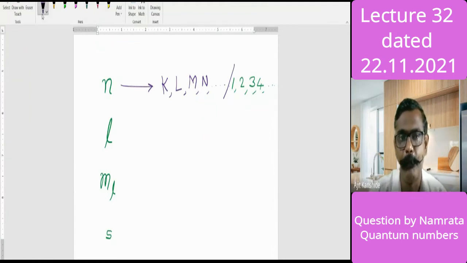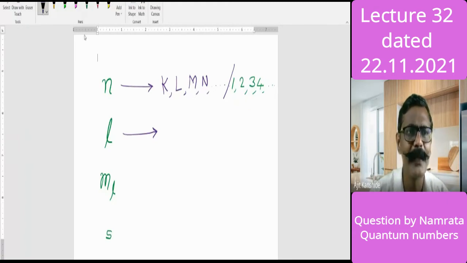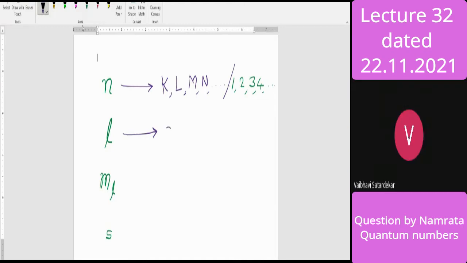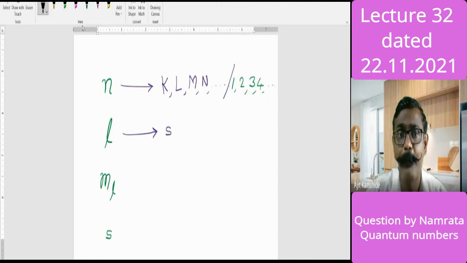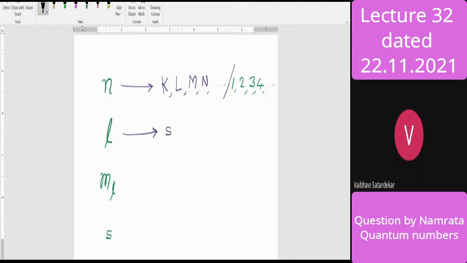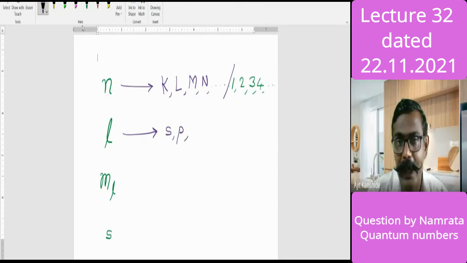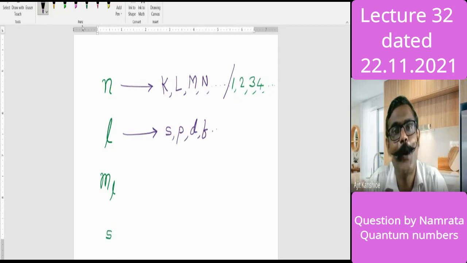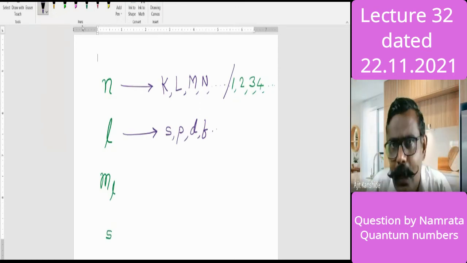Now the second quantum number is the orbital quantum number, or azimuthal quantum number, which is secondary to the principal quantum number. I want your help now. How do we represent the orbital quantum number? Which symbols? s, p, d, f. Is that a small s or capital S? Small s. Right, then p, then d, then f. Actually it could go on to g, but only 118 elements are there, and for that we need not go towards g. Are you understanding what I'm saying?